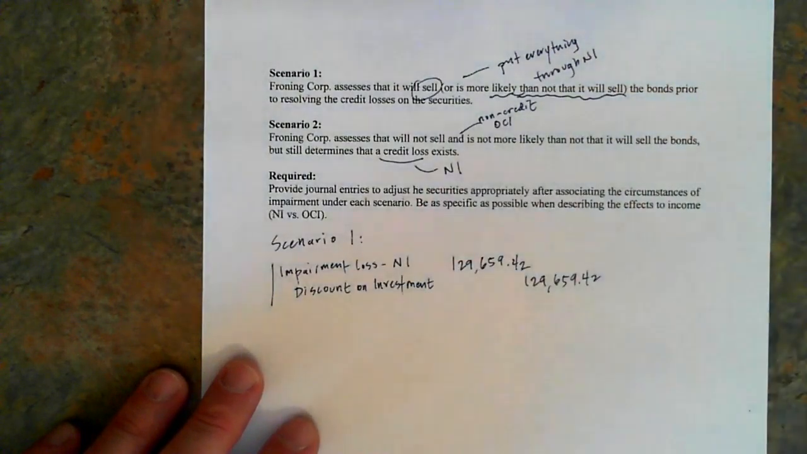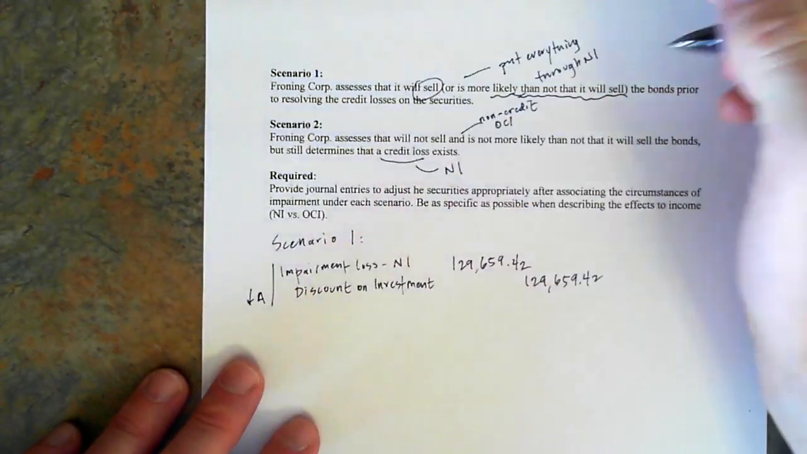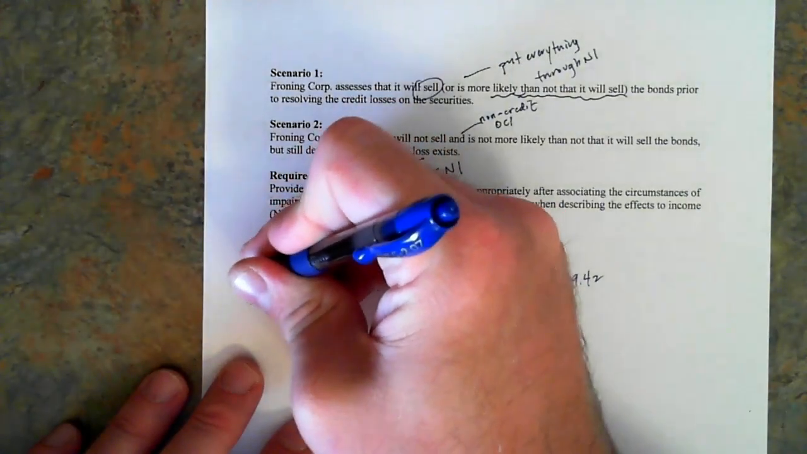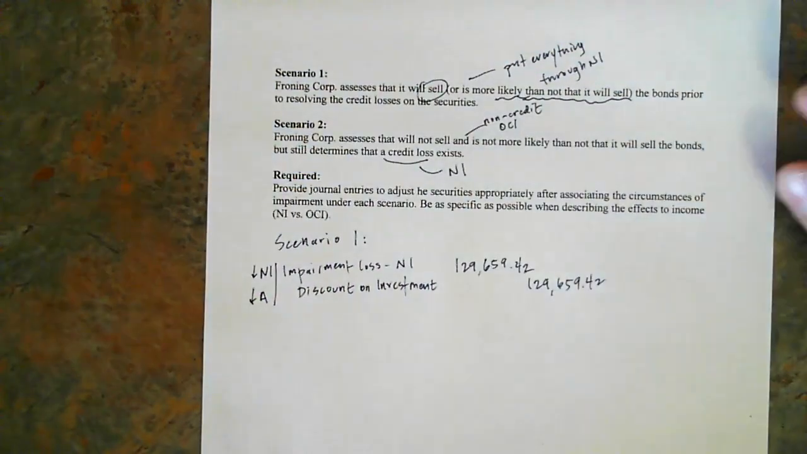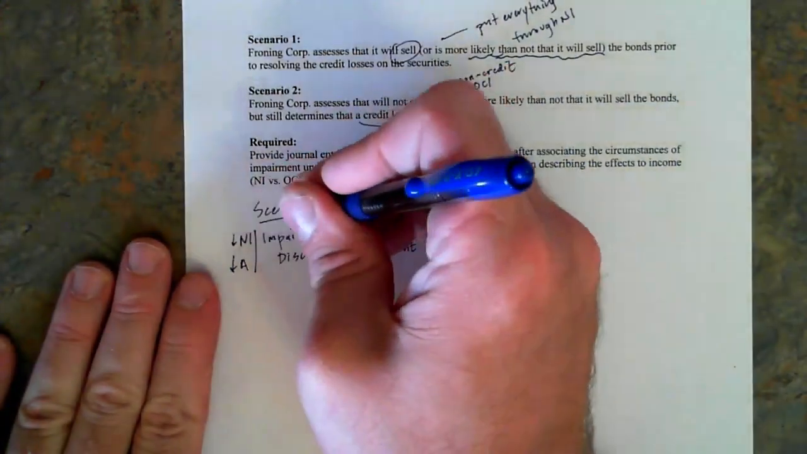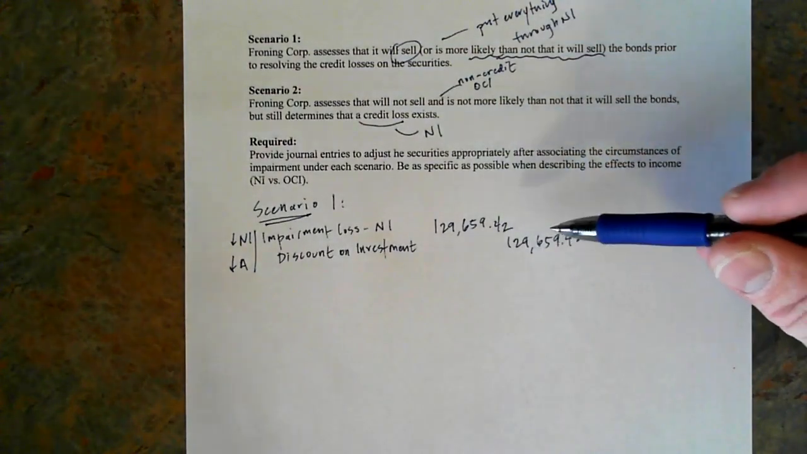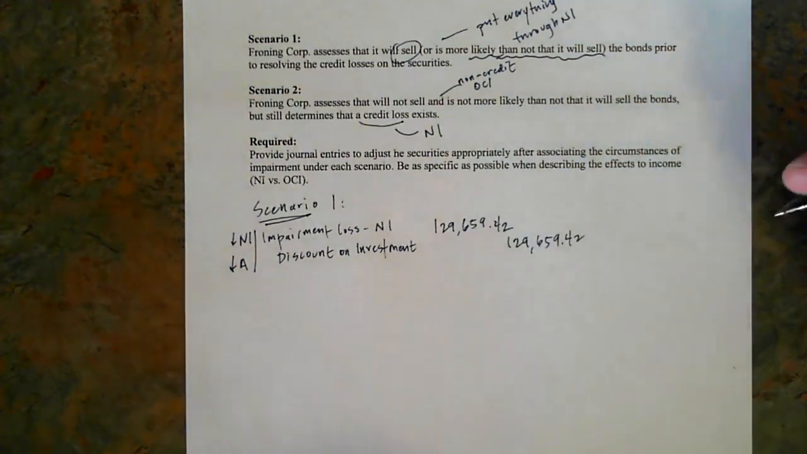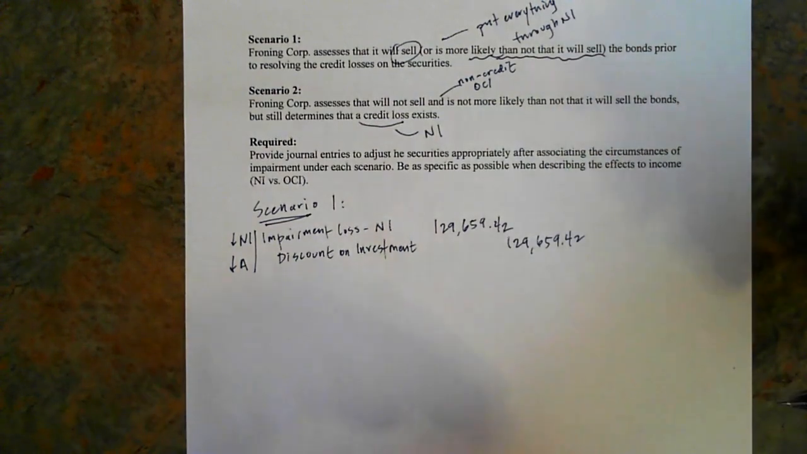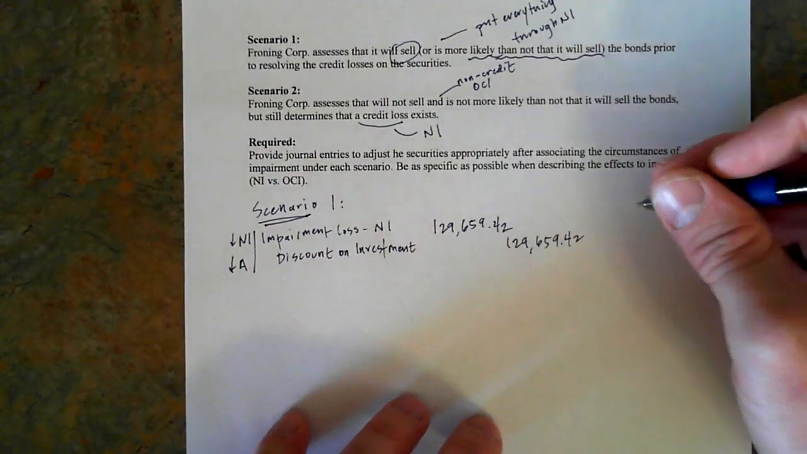So we're increasing a contra asset, which brings down my asset's value, and this is going to go through net income as a loss. Now, also remember that when we recognize this loss, we're recognizing both the credit and the non-credit portions into net income. So it's, in a sense, already recycling some of what has happened in OCI.